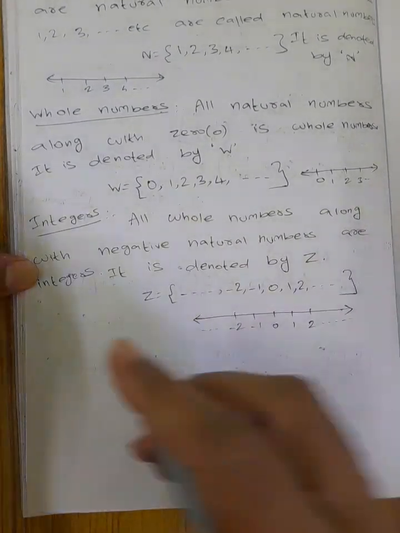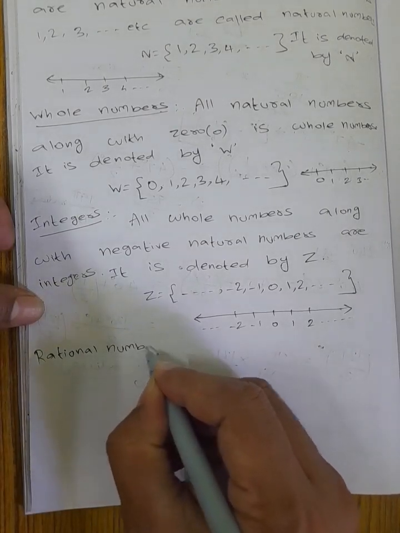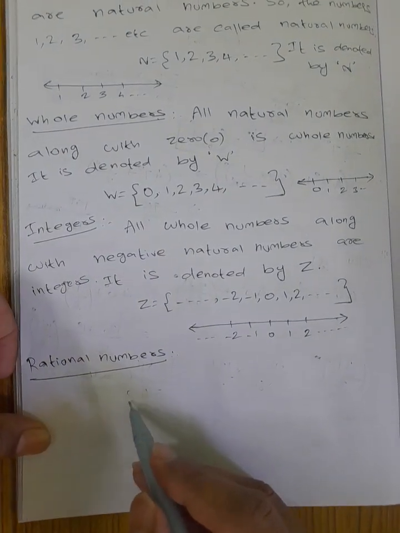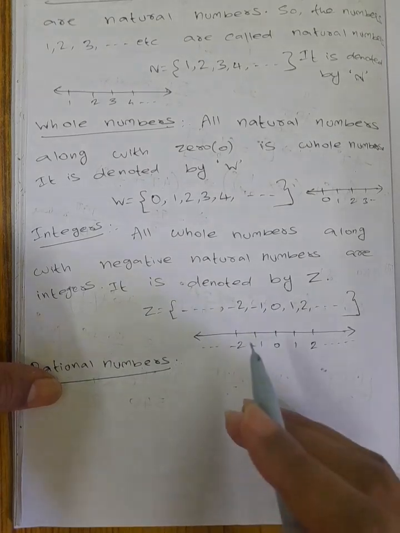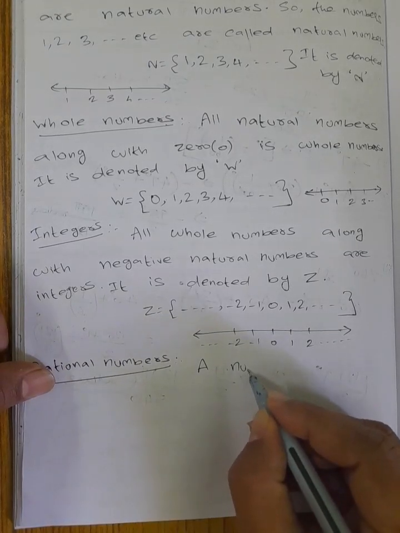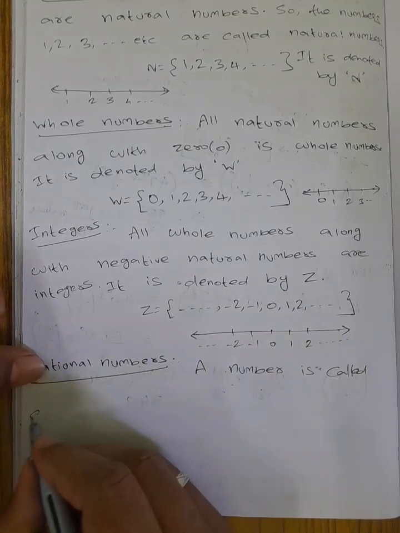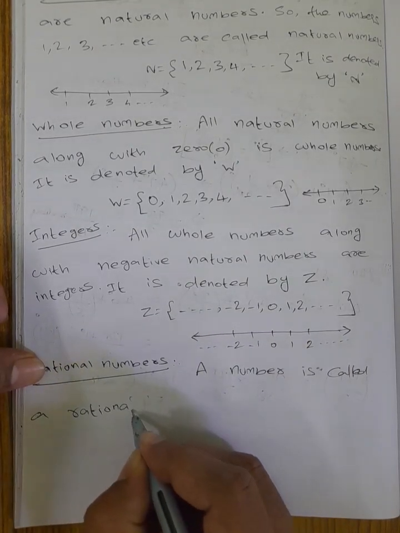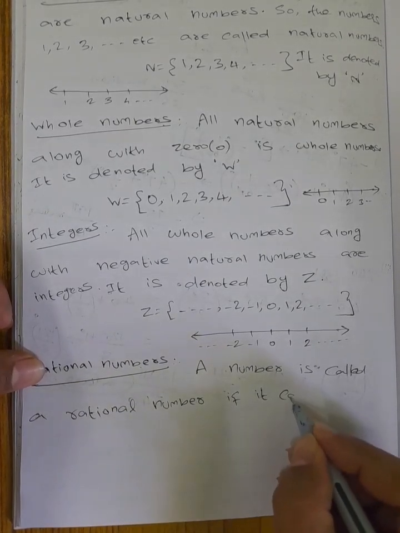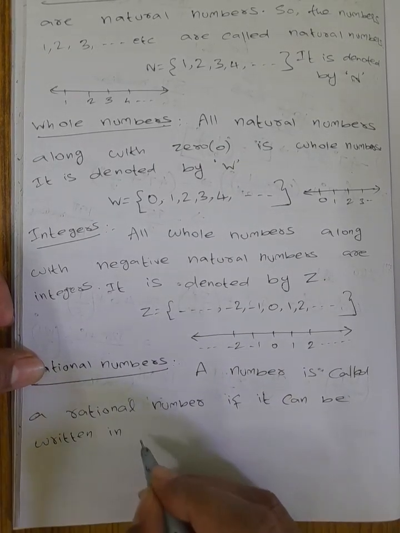Next, rational numbers. Okay, so what is the meaning of rational number? A number you have to write in the form of p by q. So if you can tell it in the form of p by q, that is called a rational number. So a number is called a rational number if it can be written in the form of